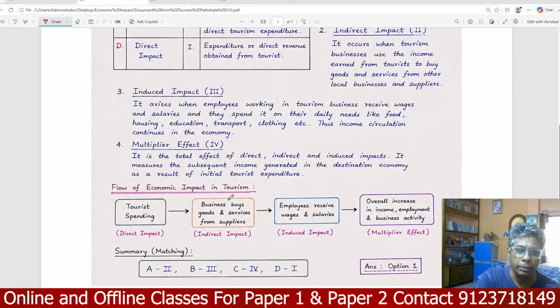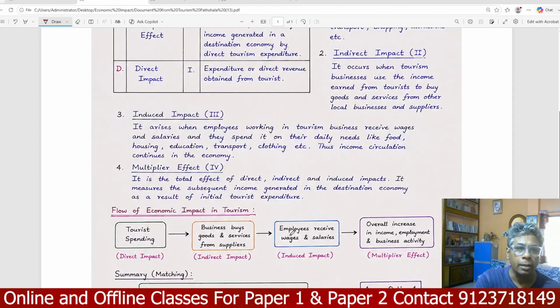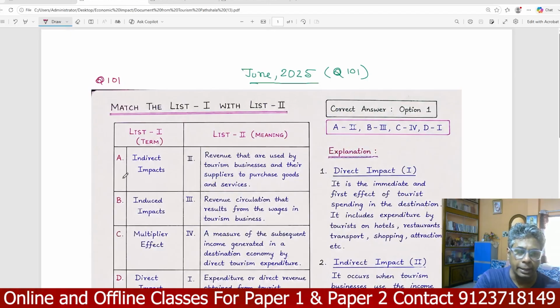The flow of economic impact in tourism: tourist spending is direct income; through business buying goods and services from suppliers, the indirect income; employees receive wages and salary, induced income; and the overall increase in income, employment, and business activities is the multiplier. So A is the indirect income.